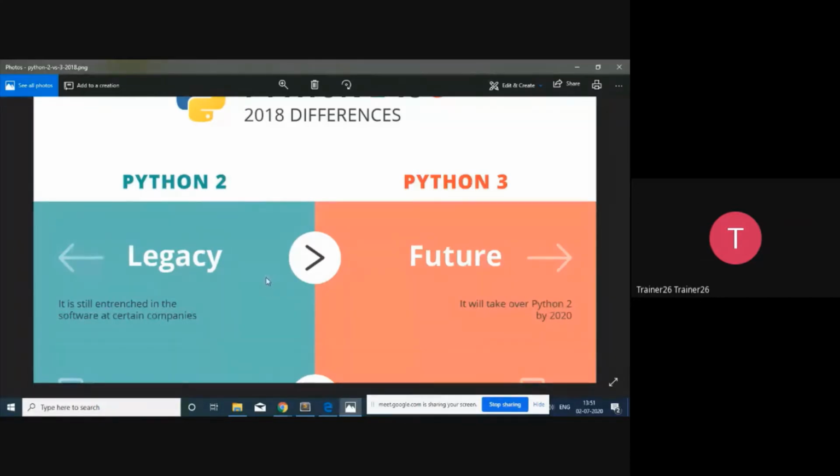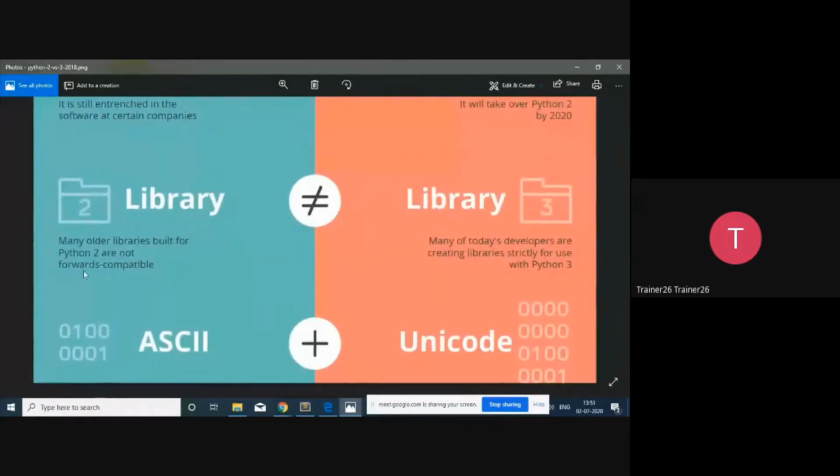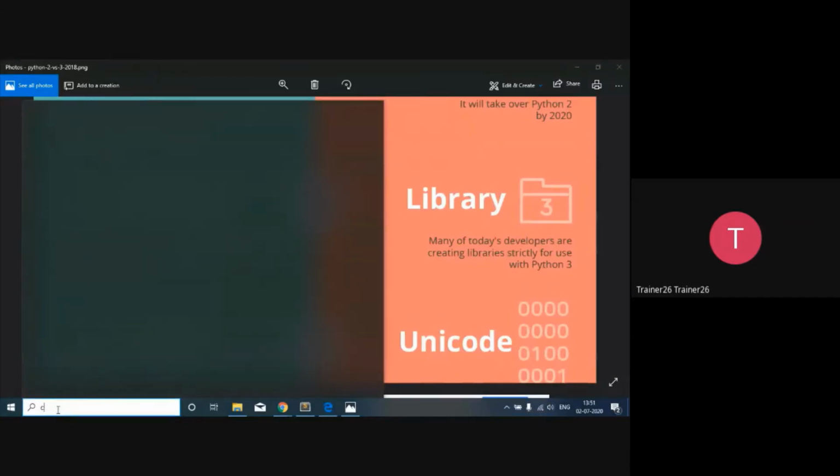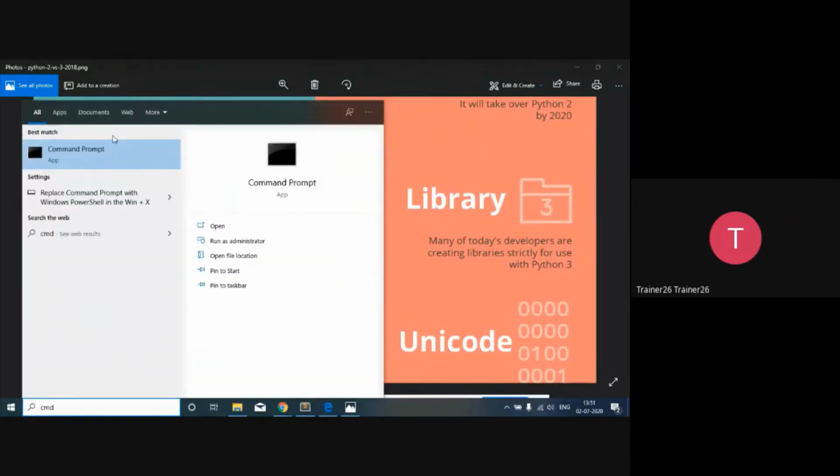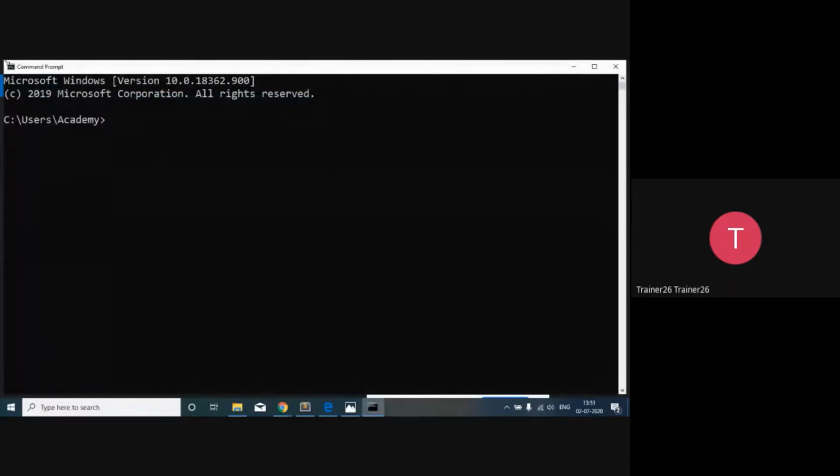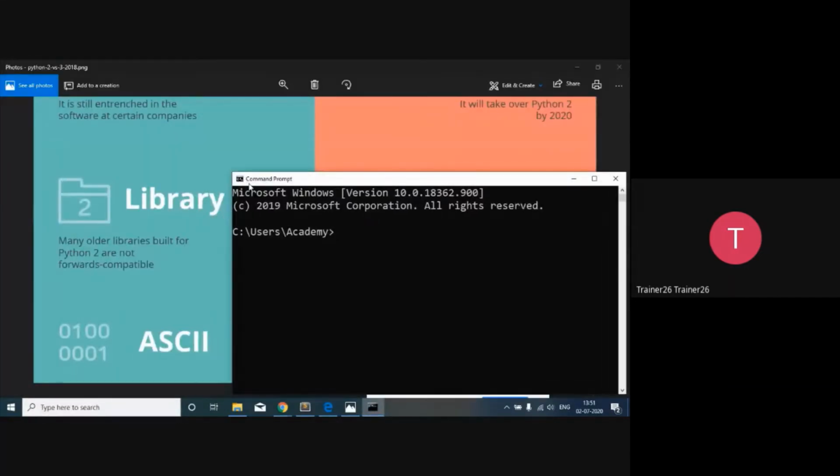There are reasons behind it. If we talk about libraries, a lot of libraries have been developed. But what is the problem here? We talk about the compatibility. Compatibility means we are using the operating system as Windows 10. And the basic operating system of Windows was called a DOS-based operating system. So still when we are using Windows 10, at the same time we are able to use the DOS operating system also. This is the basic and the first operating system that we are using. So here the backward compatibility is there. Means we can type code here, we can use that particular operating system. So backward compatibility is there.